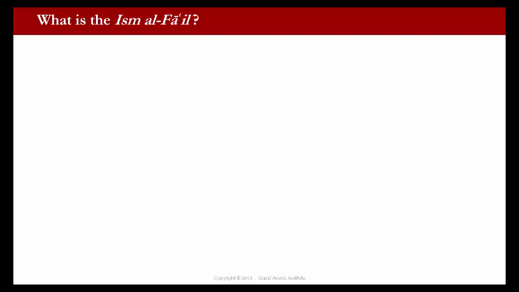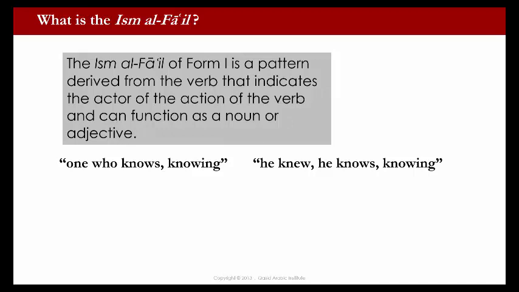In this video, we're going to talk about Ism al-Fa'il. The Ism al-Fa'il of Form 1 of the 10 forms is a pattern derived from the verb that indicates the actor of the action of the verb and can function as a noun or adjective.